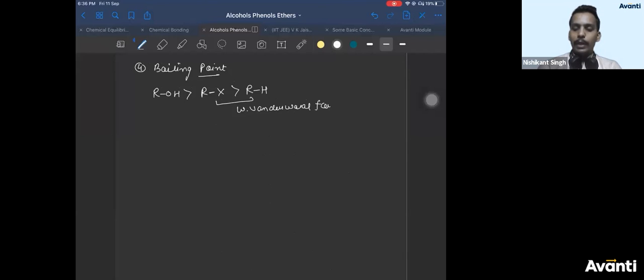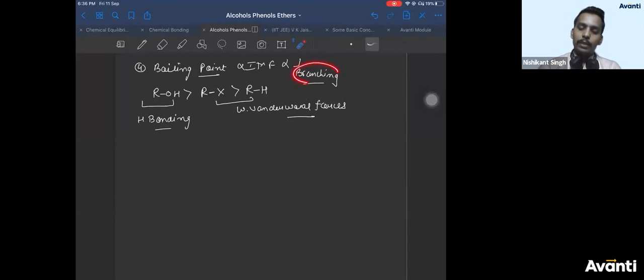Two molecules of alkyl halides are held together by weak van der Waals force, whereas two alcohol molecules are held together by hydrogen bonding. And we know boiling point is directly proportional to intermolecular force and inversely proportional to branching. Since hydrogen bonding is stronger than weak van der Waals force, therefore alcohols have more boiling point than haloalkanes and hydrocarbons.